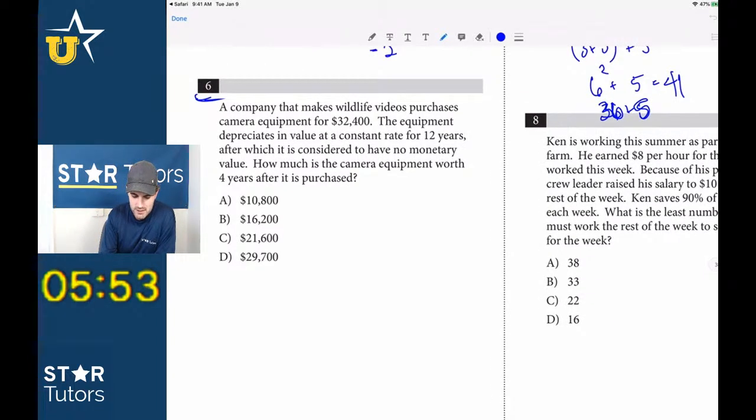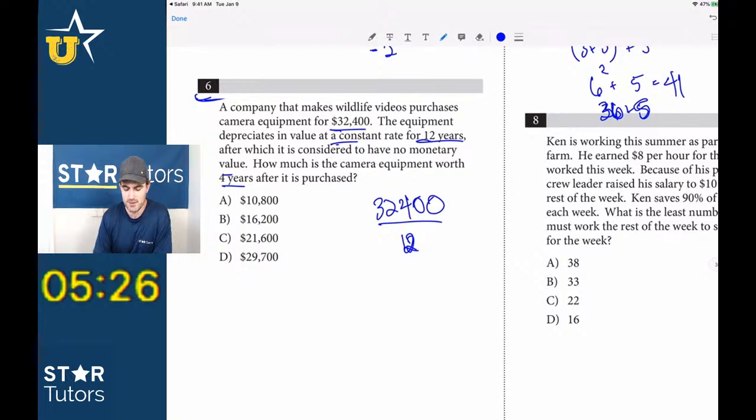A company that makes wildlife videos purchases camera equipment for $32,400. The equipment depreciates in value at a constant rate for 12 years, after which it is considered to have no monetary value. How much is the camera equipment worth 4 years after it is purchased? So after 4 years, how much is it worth? Wait, it is considered to have no monetary value. Okay, so we start at 32,400, and it's going to depreciate over 12 years, right? So we do 324 divided by 12, which is 27.